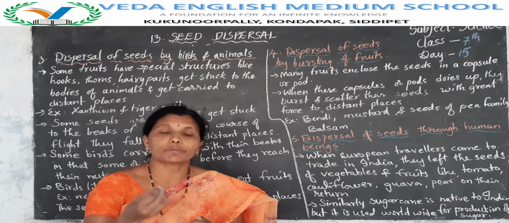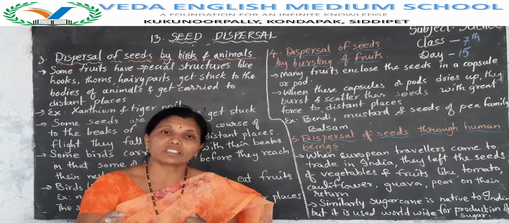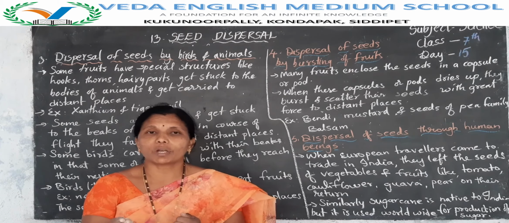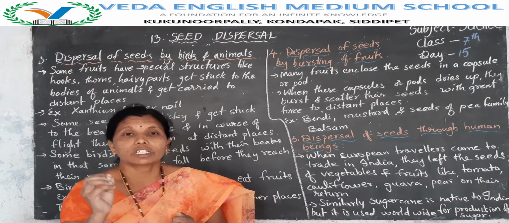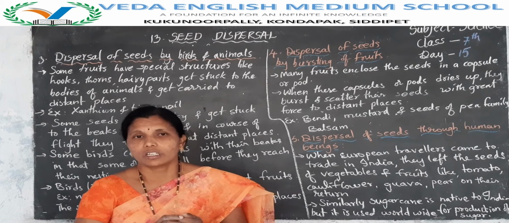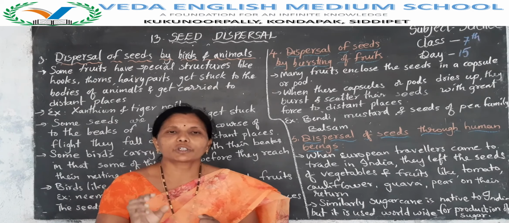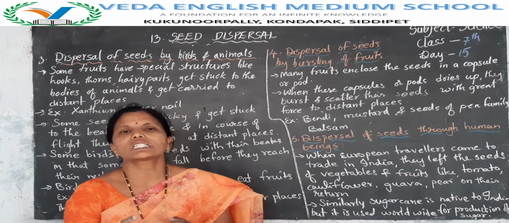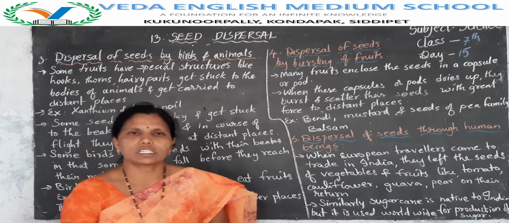But even after growing into a new plant, some dry up or die before maturing. Excellent. So to overcome this problem, the plant produces more number of seeds.